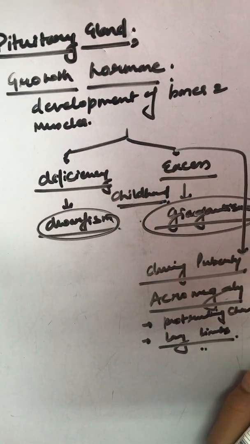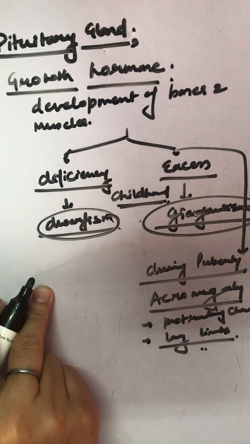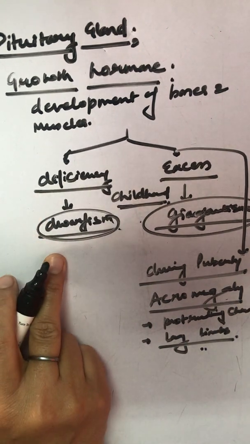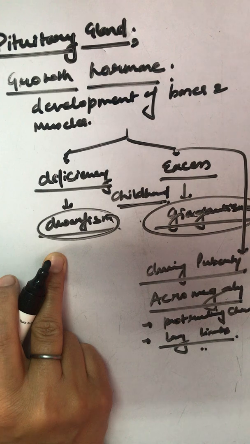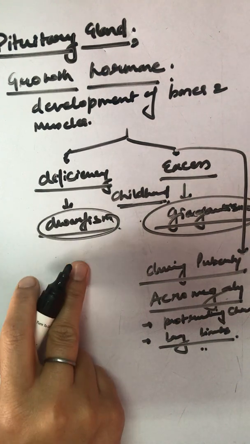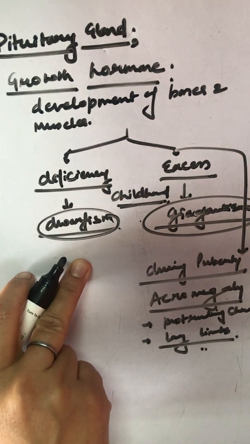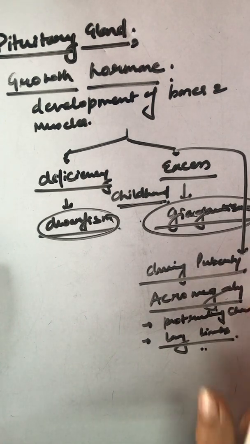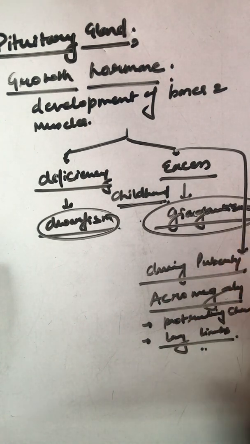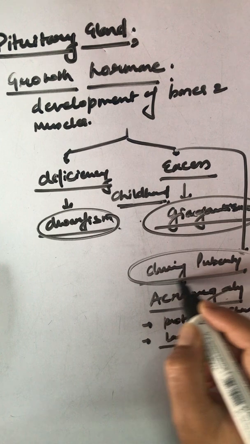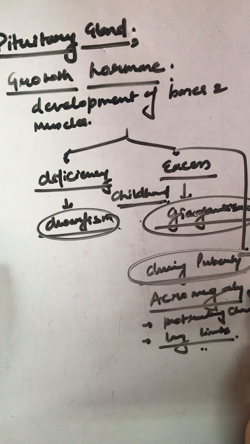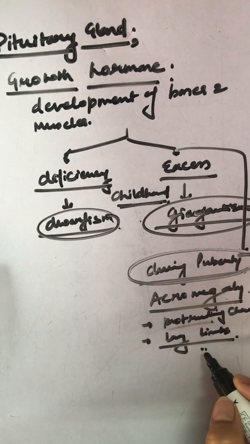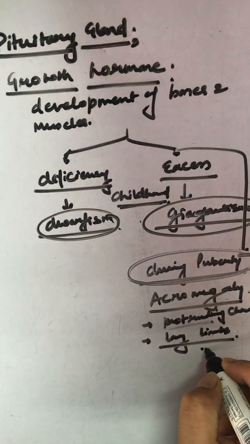That is acromegaly. So basically, if it is secreted in less amount, the person will be very short and become a dwarf. Otherwise too much secretion will make him very tall and we call it gigantism. Improper secretion during puberty may lead to acromegaly, that is excessive secretion during puberty, where the protruding chin and long limbs are the result.